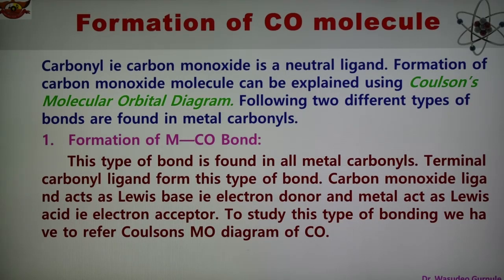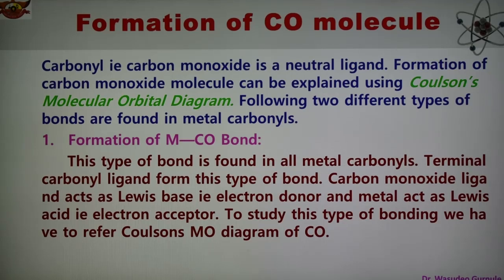Now we are going to see the formation of the carbon monoxide molecule, how the CO molecule is formed. Carbon monoxide is a neutral ligand. In complexes, CO is a carbonyl and NO is a nitrosyl. Both CO and NO are neutral ligands, and ligands are those which can donate an electron pair. In metal carbonyl, the CO group donates an electron pair, and CO is a ligand, so it is a neutral ligand.